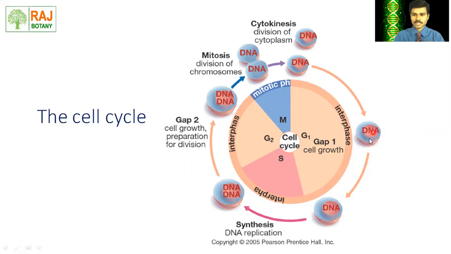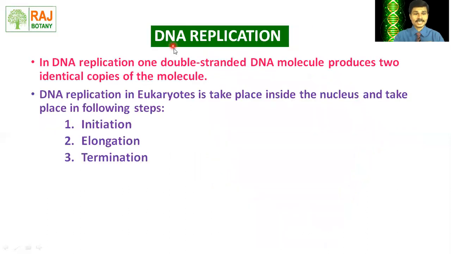Here we can see the cell. Inside the cell, the nucleus is there with a single copy of DNA. But in the S phase, here you can see the double copy of the DNA, which is carried forward during the G2 phase, and the cell enters into the M phase, and there is a distribution of this synthesized or multiplied DNA. In DNA replication, one double-stranded DNA molecule produces two identical copies of that parent molecule.